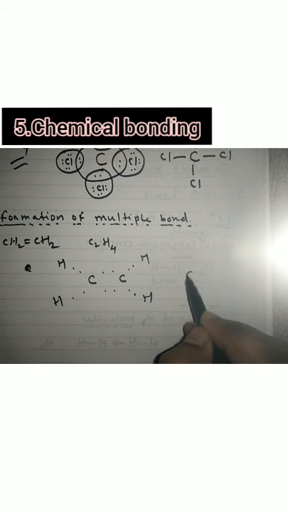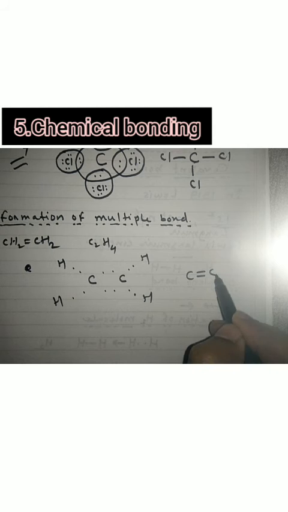But between these 2 carbon atoms there are 4 electrons, 1, 2, 3, 4, so it will form a double bond. So the structure will become like this: carbon double bond carbon, with single bonds to hydrogens, CH2 double bond CH2.